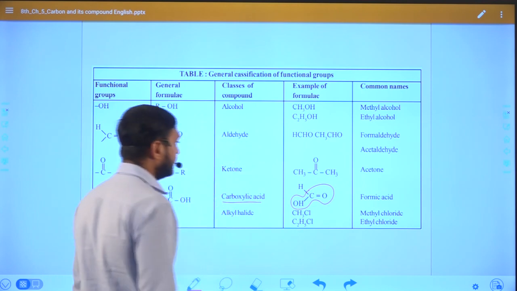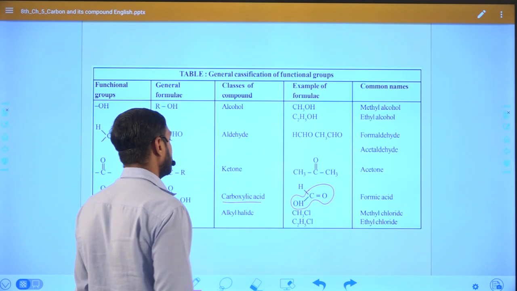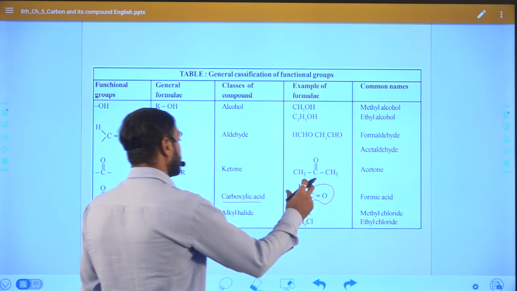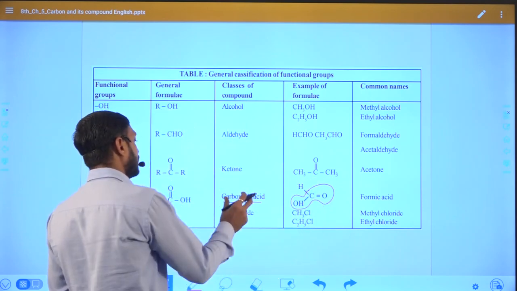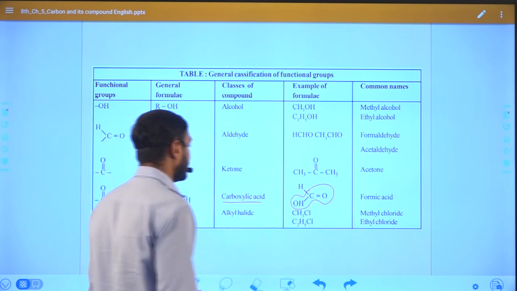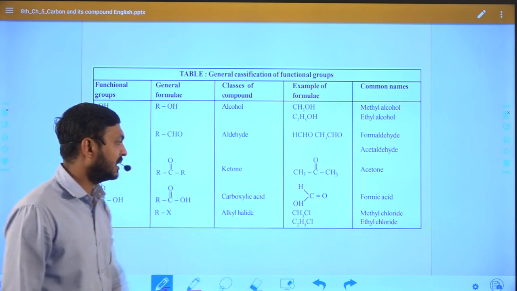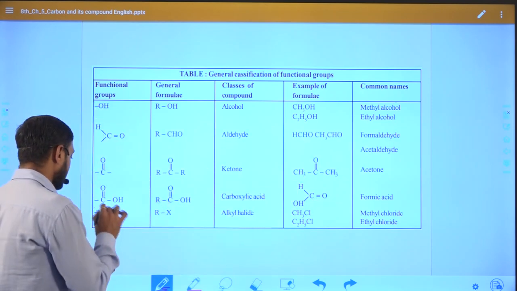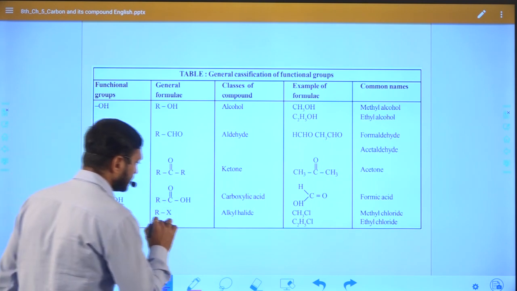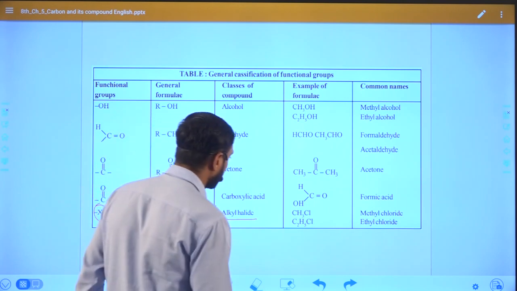So you can see in this compound the carboxylic acid functional group is present. So that is why the class of compound will become carboxylic acid. That means this type of molecule contains carboxylic acid as a functional group. Right. Lastly, we discuss halogen X. X is nothing but alkyl halide. Right.